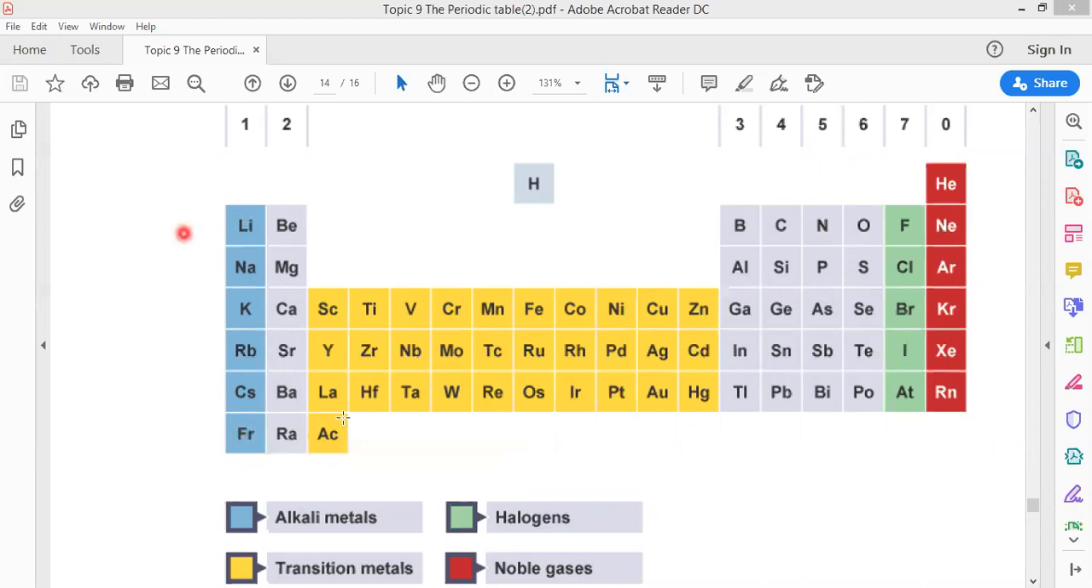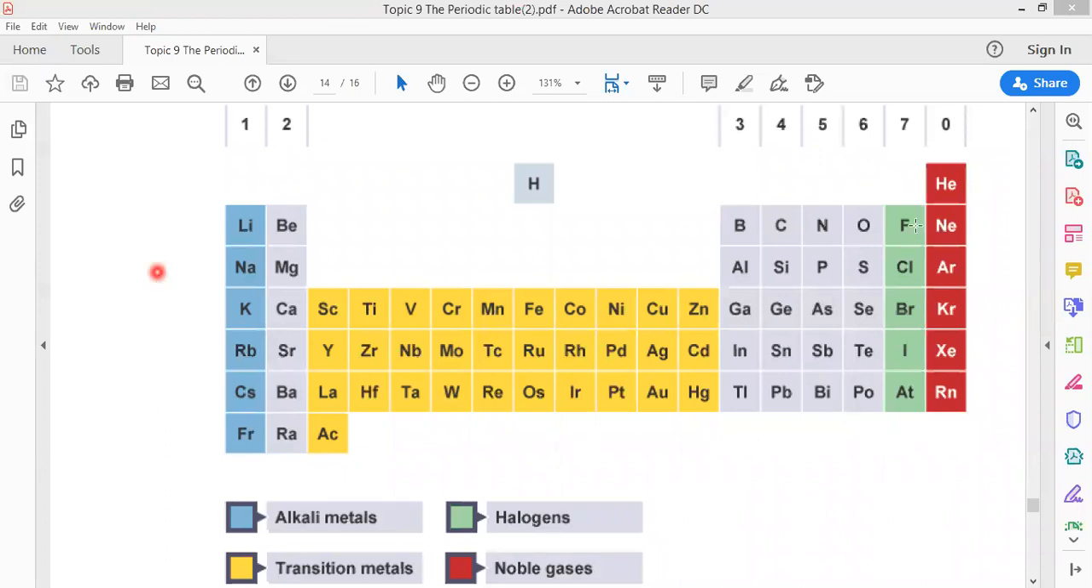But in transition elements here, there is no clear trend. I cannot say by going from left to right, from scandium to zinc, reactivity increases or decreases. There is no clear trend, so you cannot say that. But in group number 1, you can say that by going down, reactivity increases.